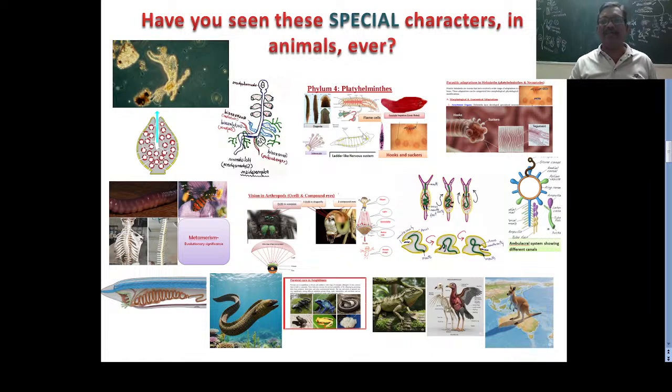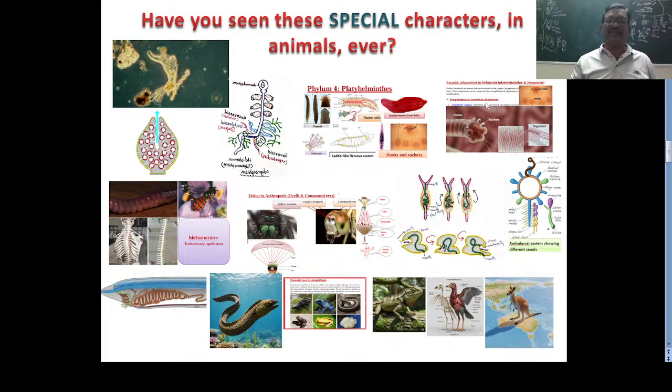And if you go to the Platyhelminthes, what are the special characters? Many special characters are there in the parasites, Platyhelminthes and Nematohelminthes, because the suckers are present, the body is flattened, and the flame cells or solenocytes. Many parasitic adaptations we can find in these Platyhelminthes and Nematohelminthes, so we can remember them very easily.